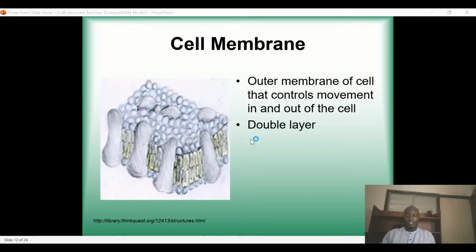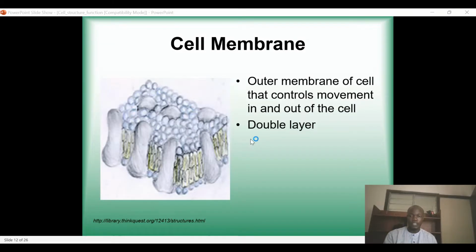It protects the cell from any external attack. So it's like a wall that covers the cell. Anything that wants to get into the cell, the cell membrane is what controls those substances. If this is glucose and it wants to get into the cell, the membrane is what allows the glucose to get in or not to get in.